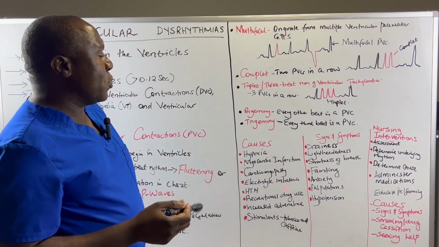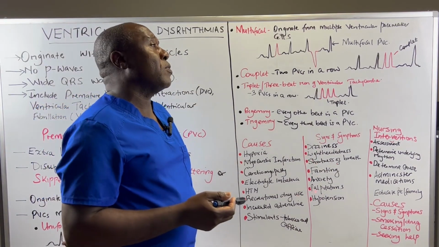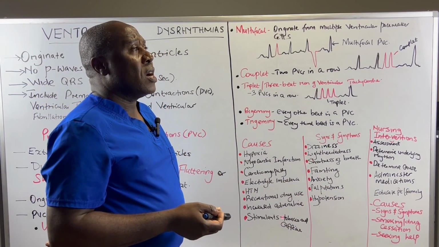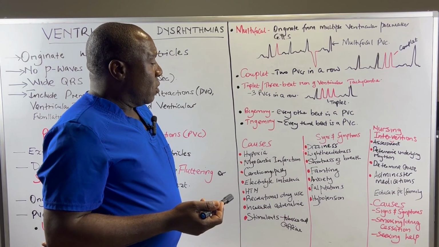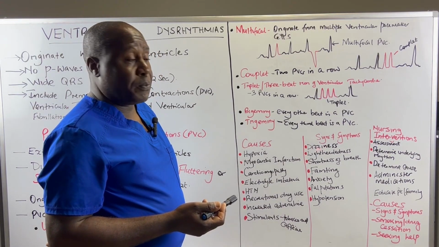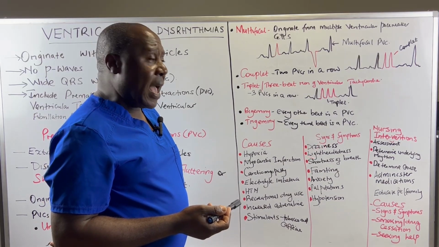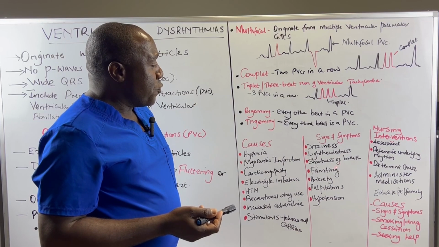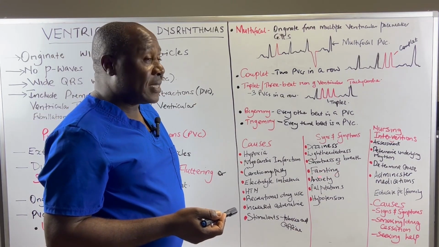So what are some of the signs and symptoms that can accompany a premature ventricular contraction? One, we can have dizziness, patients feeling dizzy, lightheadedness, shortness of breath. We have fainting, anxiety.